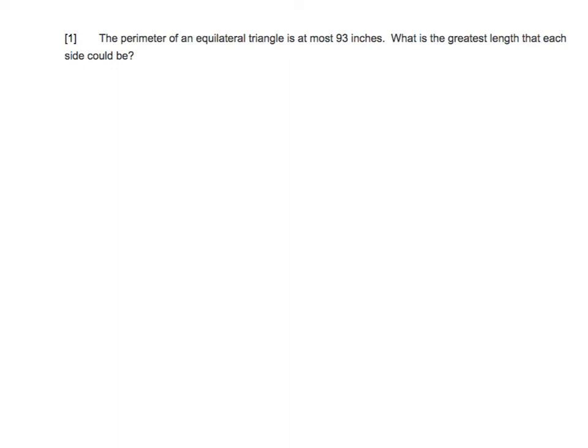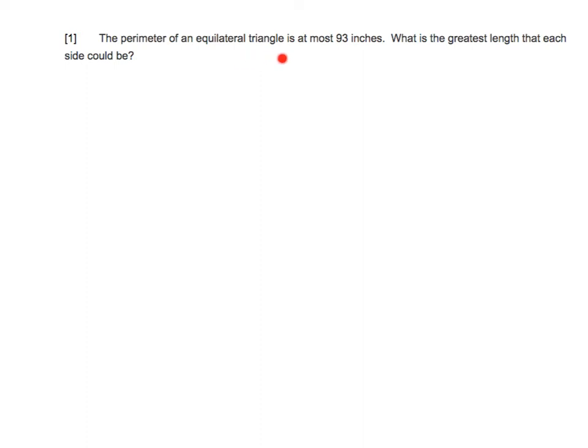All right, so we're getting into word problems. This one says the perimeter of an equilateral triangle is at most 93 inches. What is the greatest length that each side could be? So we have to talk a little bit first about equilateral triangles. You have to activate some prior knowledge to geometry.